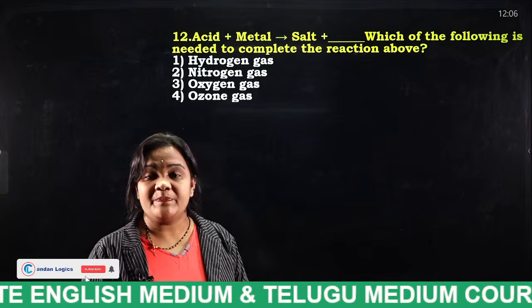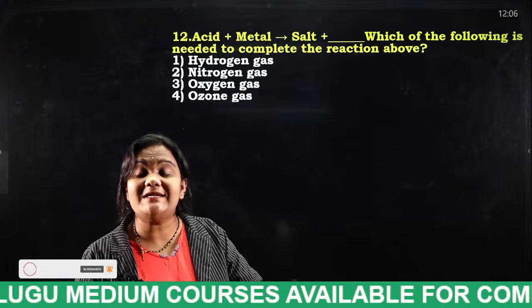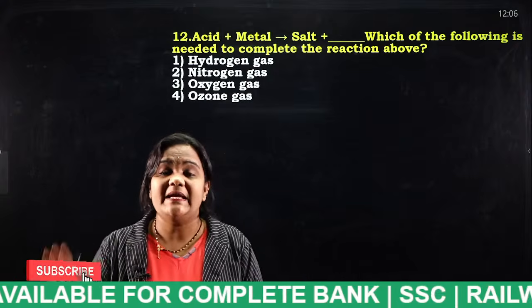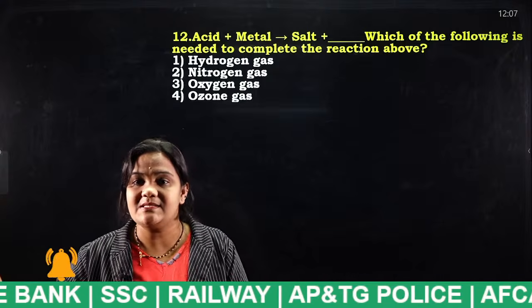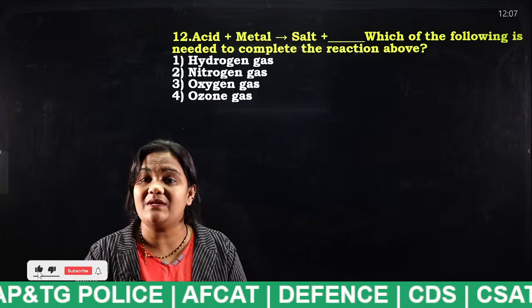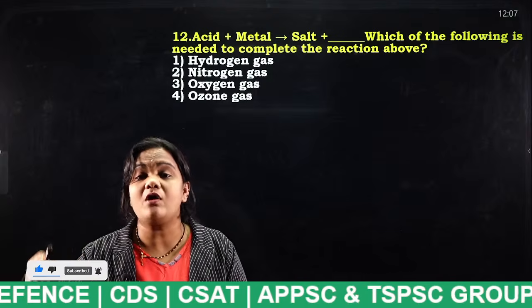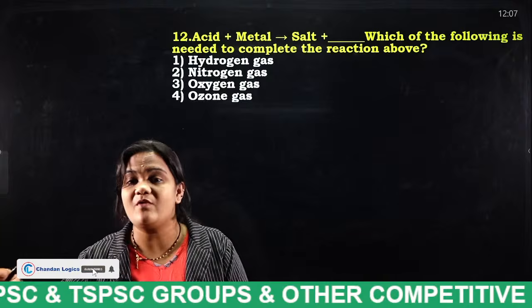Hydrogen. If the acids react with carbonates or bicarbonates, it will release carbon dioxide. If the bases react with metals, it will release what? Hydrogen gas only. If the bases react with non-metal oxides, which type of gases are released?